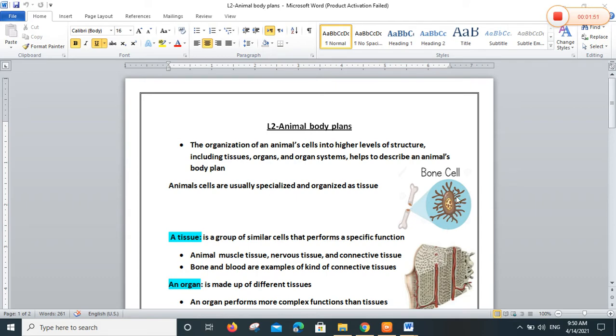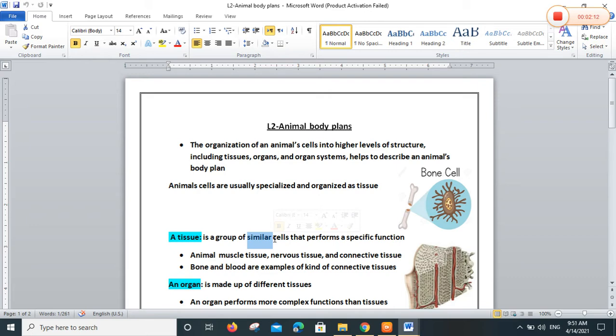Look at the group of these cells that make the tissue of the bone. Okay? So, a tissue is a group of similar cells. It's very important to mention similar cells. Okay, don't forget. A group of similar cells that perform specific functions.